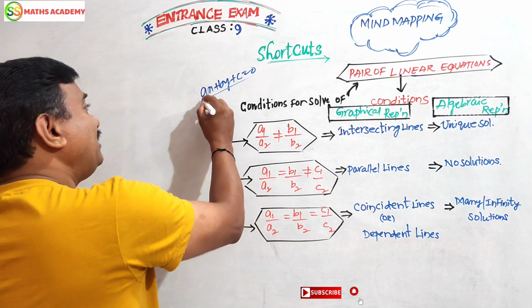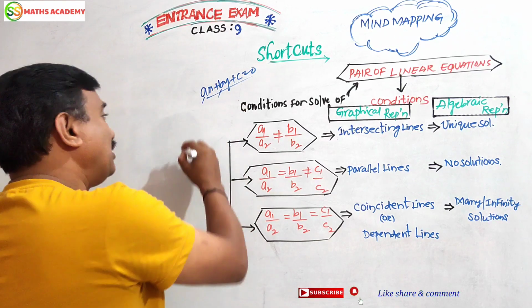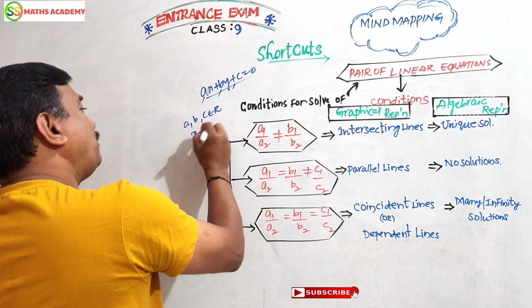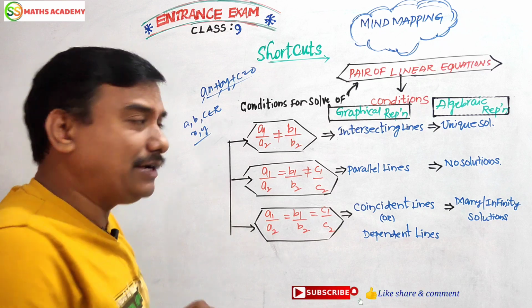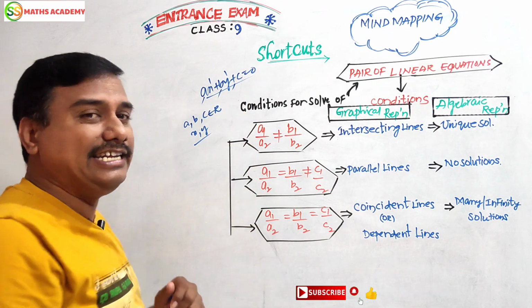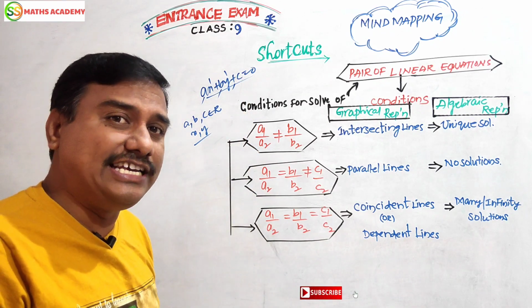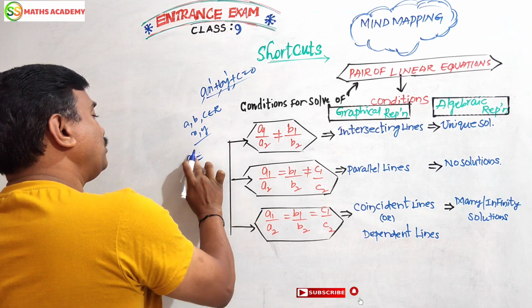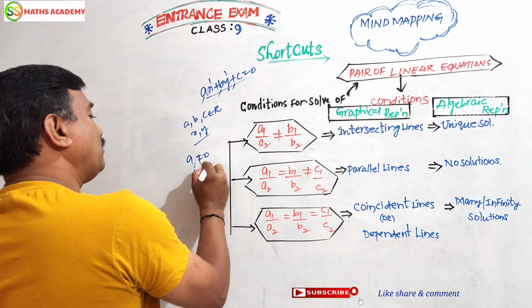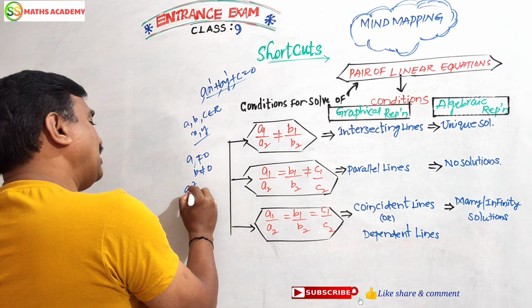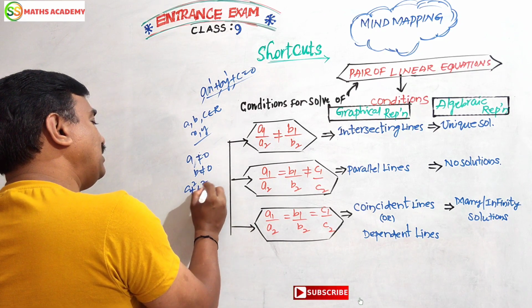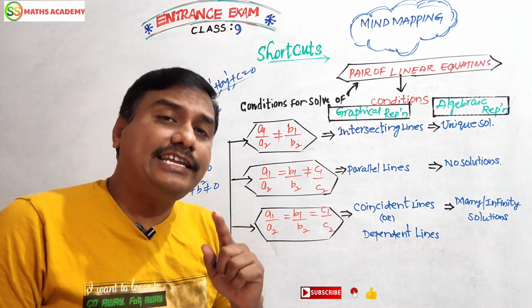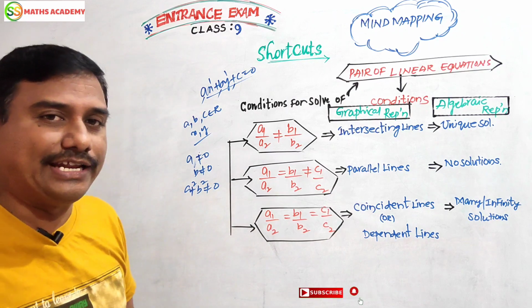Here a, b, c belong to real numbers, and x, y are variables, which must have degree 1. Here a is not equal to 0 and b is also not equal to 0. Sometimes we say that a squared plus b squared is not equal to 0. This is the condition for a linear equation in two variables.